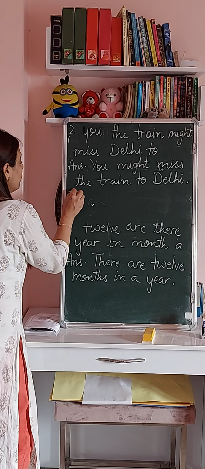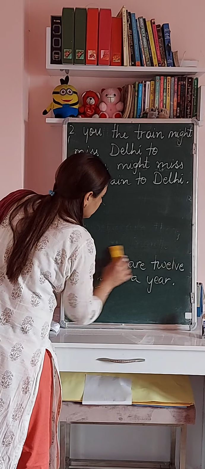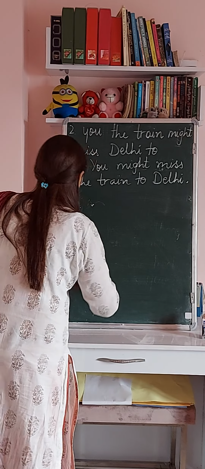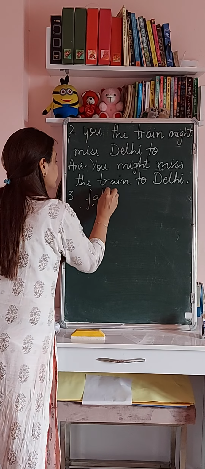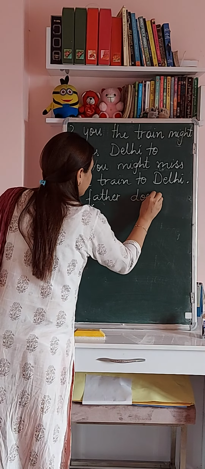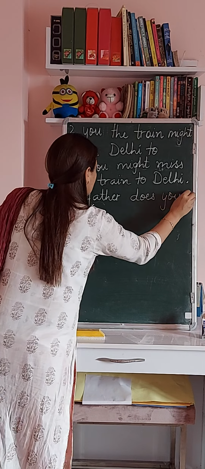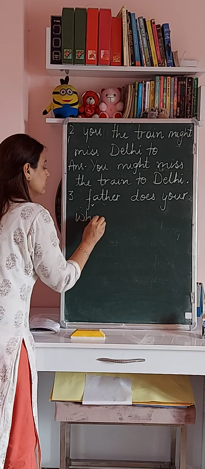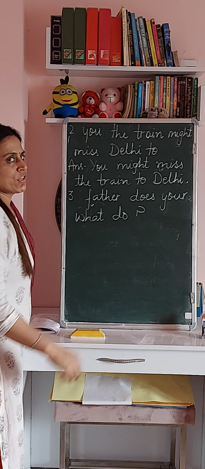Now moving on to the third one. Father, does, your, what, do. One more thing has been given to us. There is a question mark.